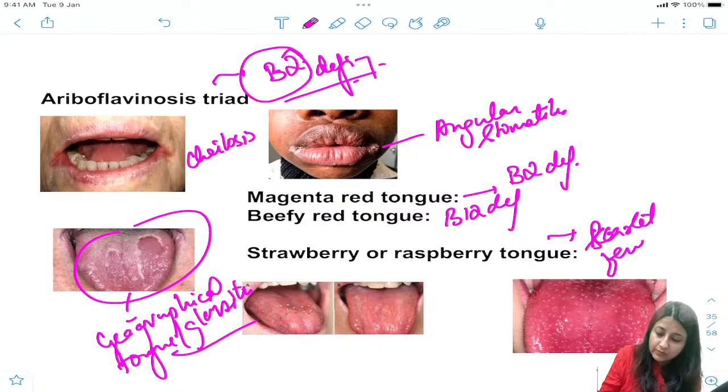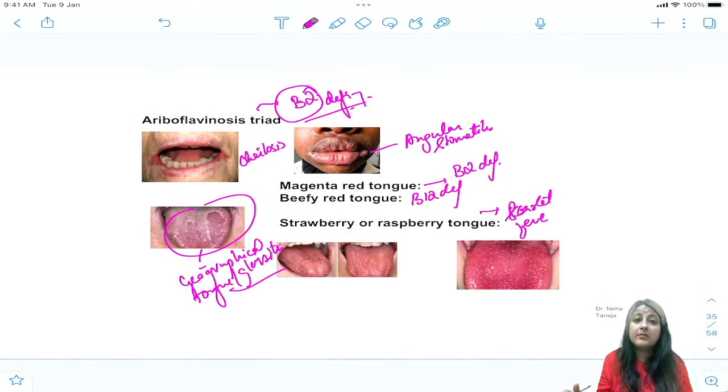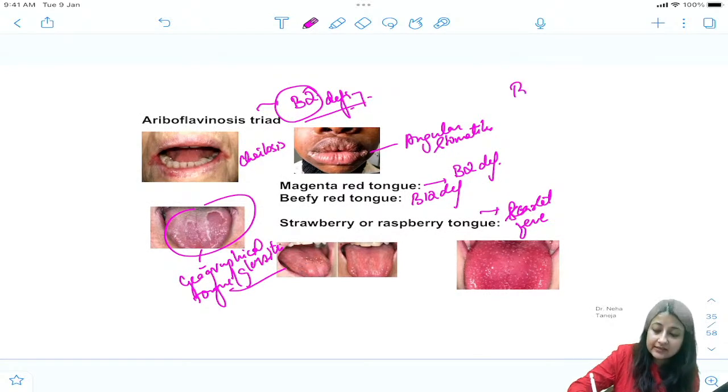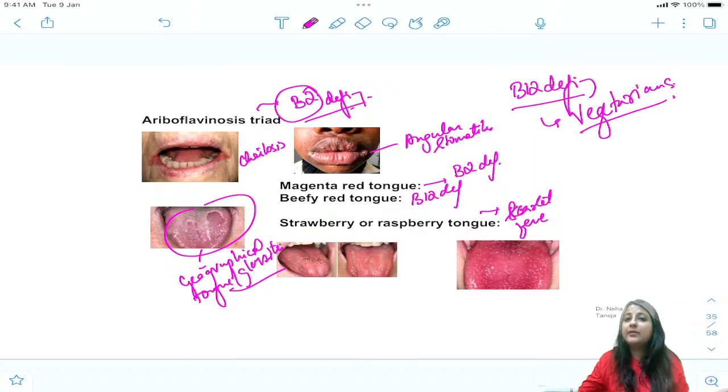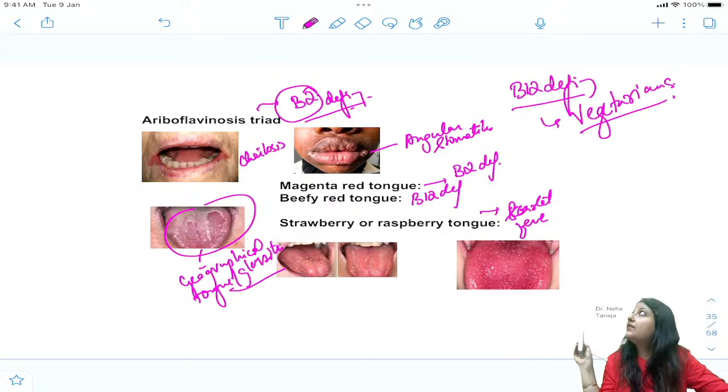All right, one more question that is nowadays very common from B12. Everybody, B12 में एक बहुत common question आता है. B12 deficiency is predominantly seen among vegetarians. Okay, B12 deficiency किस में देखने को मिलती है? Do we see it among non-vegetarians? No. B12 deficiency is seen among vegetarians.